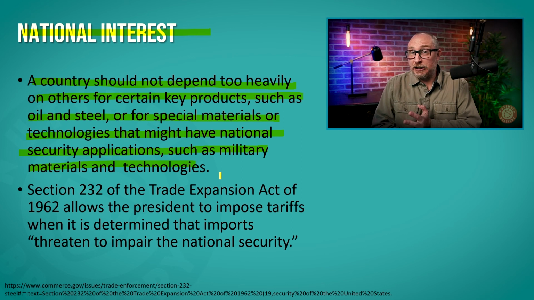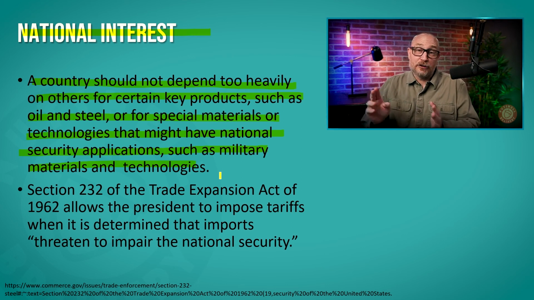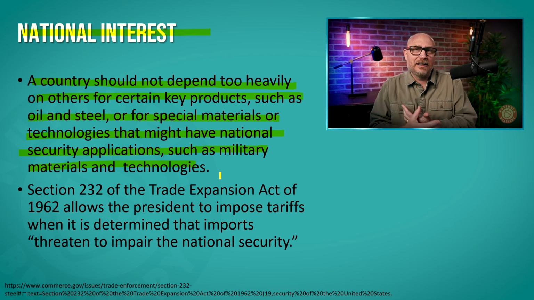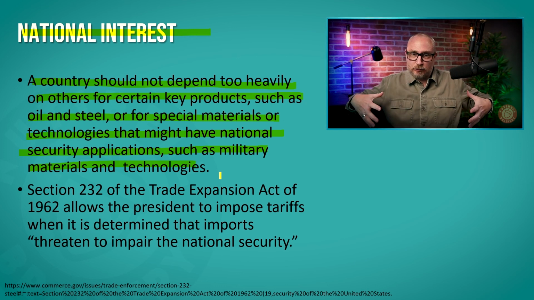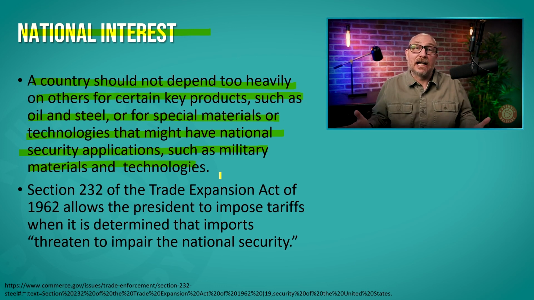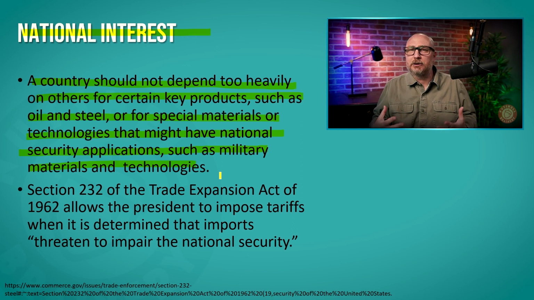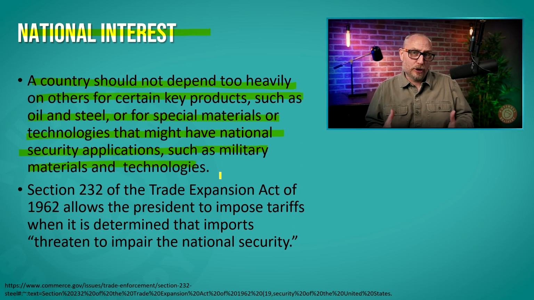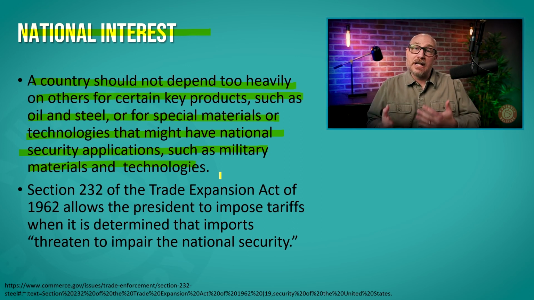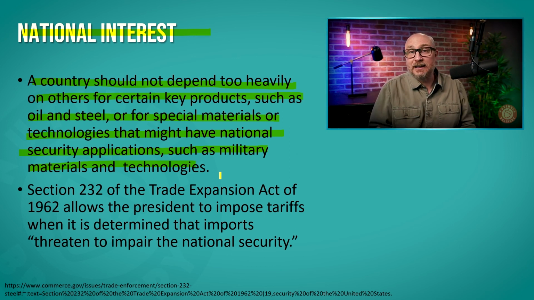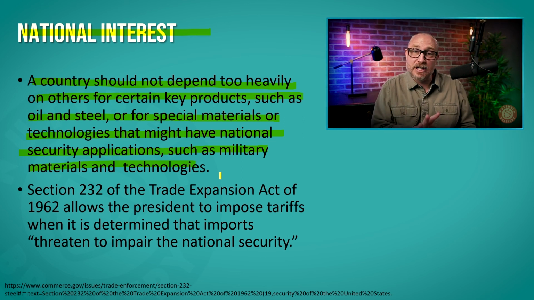You need energy. And for national security, you need steel. Steel is what is used in every aspect of building a country's and maintaining a country's infrastructure. And so a country does not want to be put in a position where their national interest, their ability to produce these things, is put at risk by the trade practices of another country.